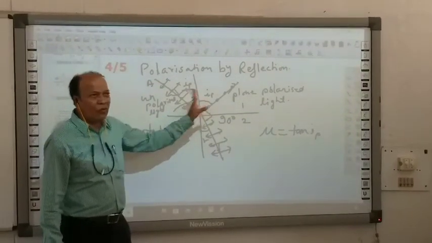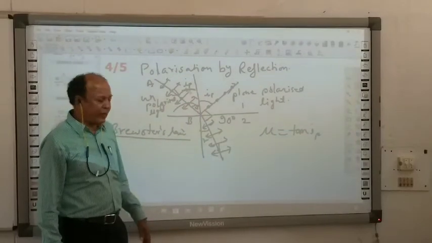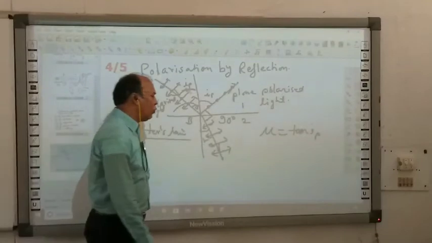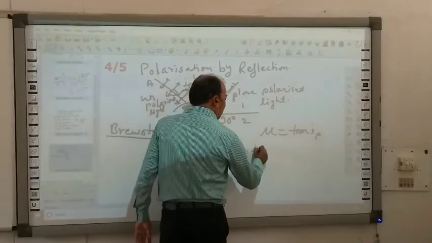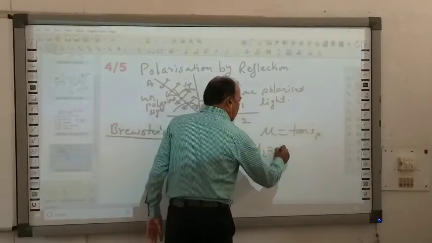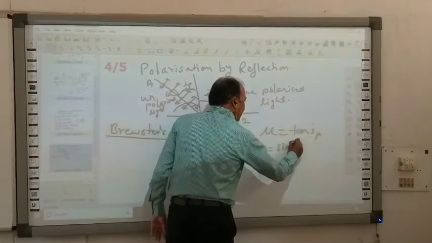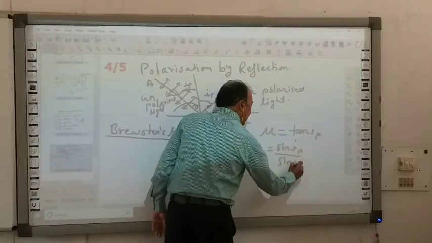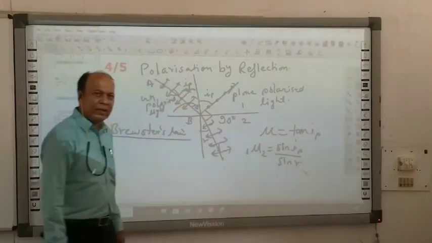Angle of incidence should be equal to angle of reflection. So if you use Snell's law, what you will find? 1 mu is equal to sin IP upon sin R. Is that clear?